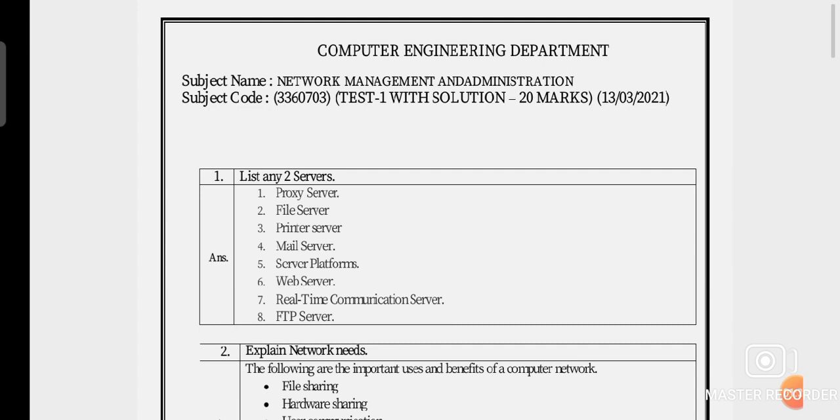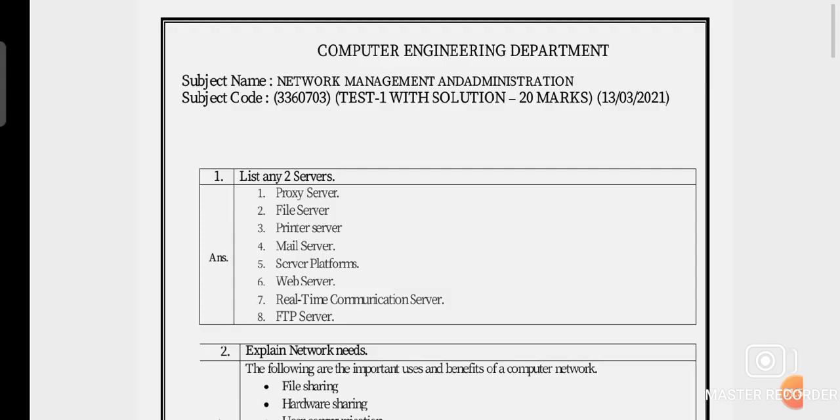Once again, revise this question. It is a very important question for the GTU exam, and it is asked again and again for 2 marks. So the first question is list out any two servers, then you have to write down proxy server, file server, printer server, mail server, server platform, web server, real time communication server, and number 8, FTP, that means file transfer protocol server.